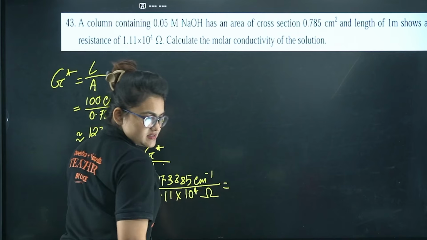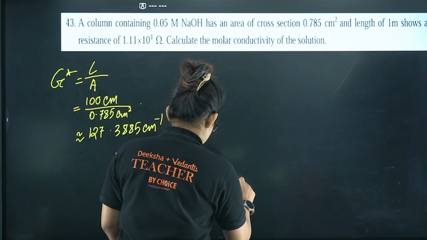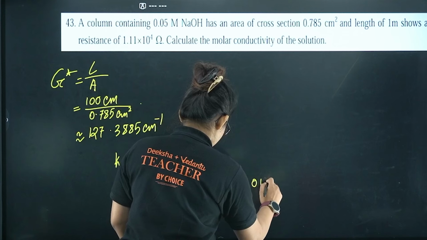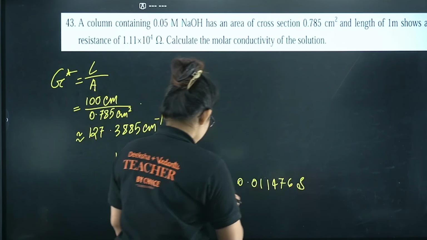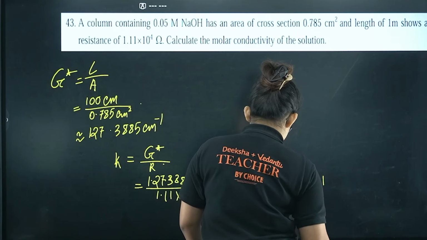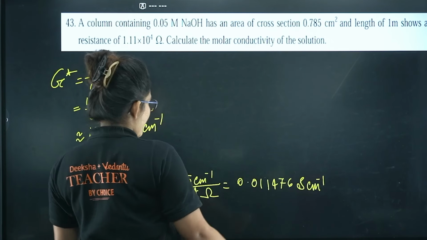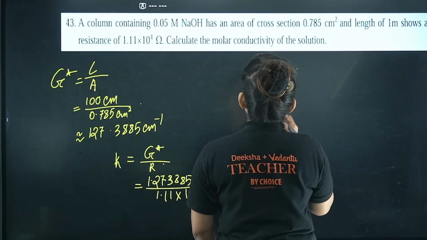If you calculate this, it will come as 0.011476 Siemens, which means ohm inverse, Siemens centimeter inverse.